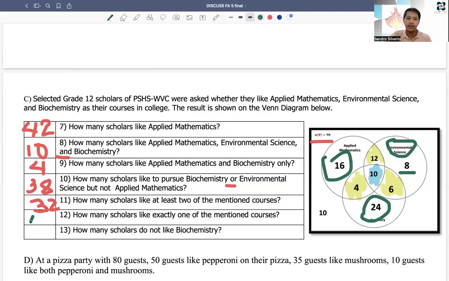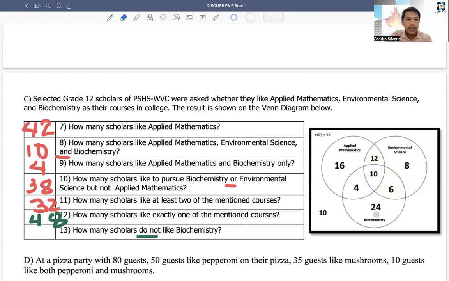Okay, that's 48. And the last item for this problem, how many scholars do not like biochemistry? Okay, I'll erase this so that we can see the entire Venn diagram. Do not like biochemistry. So we have to exclude everything in biochemistry. This one is counted. The 12 is counted. This one as well, they don't like biochemistry. Because the 4, 10, 6, and 24 here, they like biochem. The 8, 12, and 16 do not.